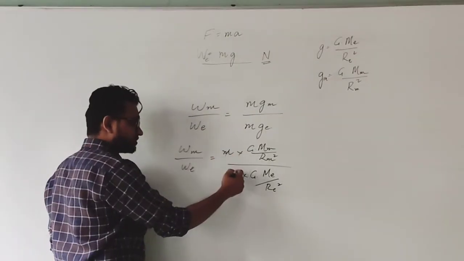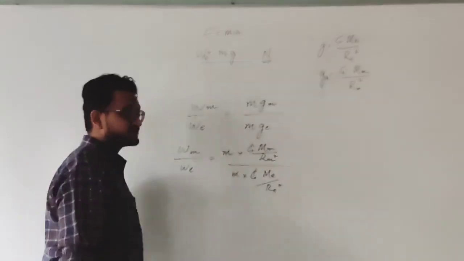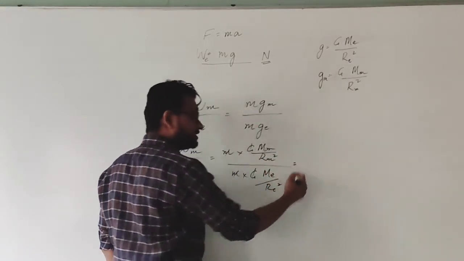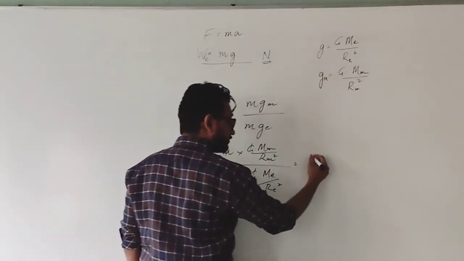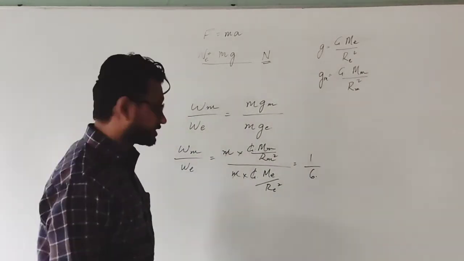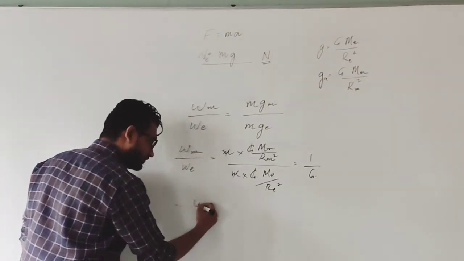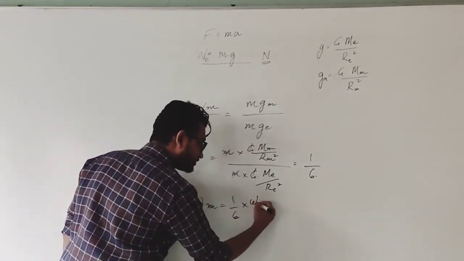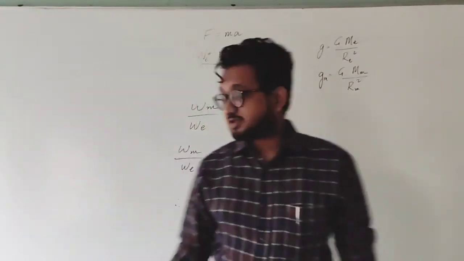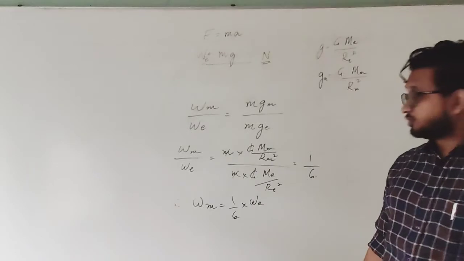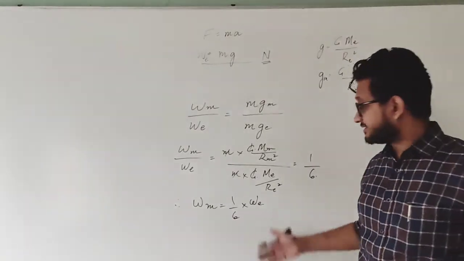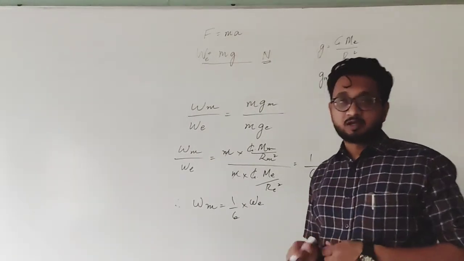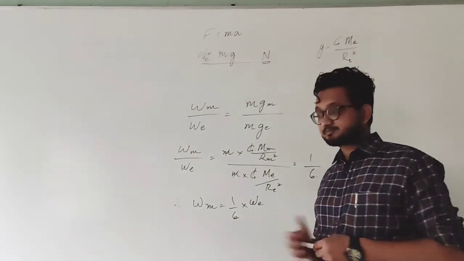Now the common values, that is mass of object and gravitational constant, are going to remain the same. Now all you have to do is substitute these values and it will be solved and you will get an approximate answer of 1 by 6. Okay, so ultimately what we can write is that the weight of an object on Moon is equal to, cross multiplying this, 1 by 6 into weight of an object on Earth. So this is how you find the weight of an object on Moon. You find the weight of an object on Earth and divide it by 6 or multiply it by 1 by 6 and you will get the answer. I hope it is clear to you students. Very simple.